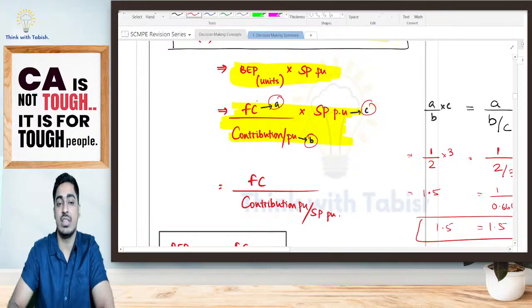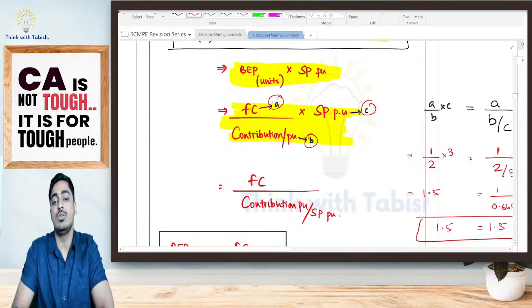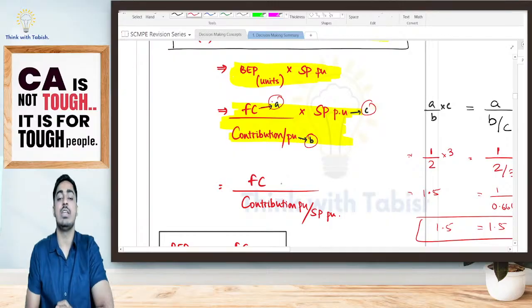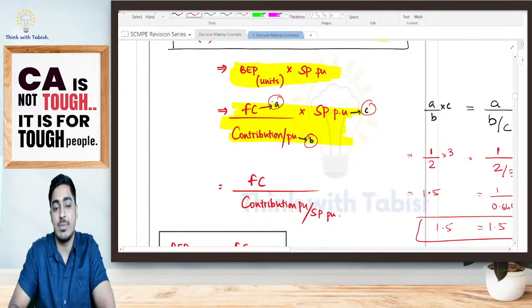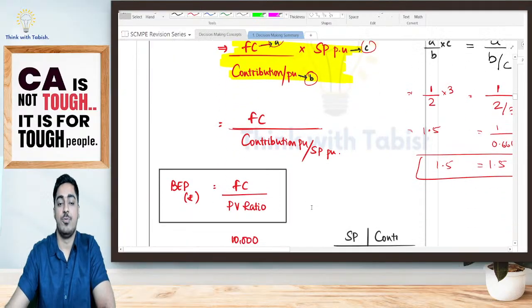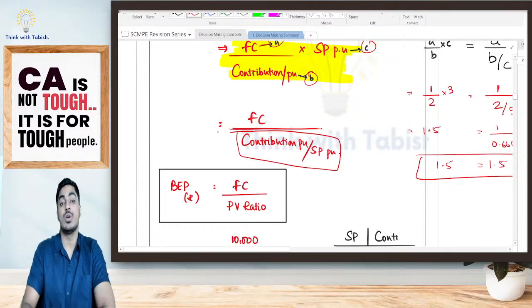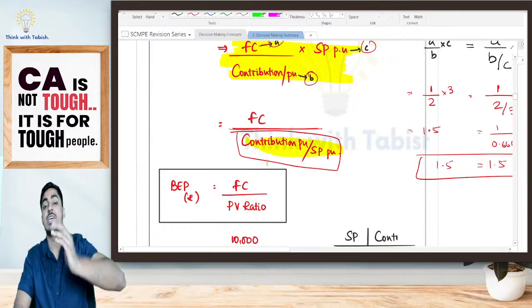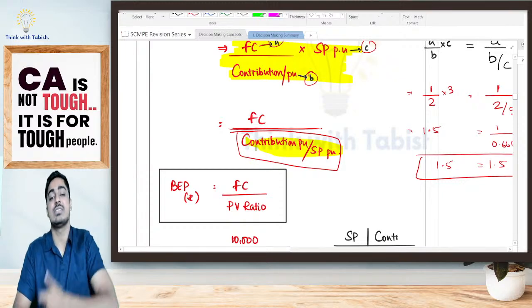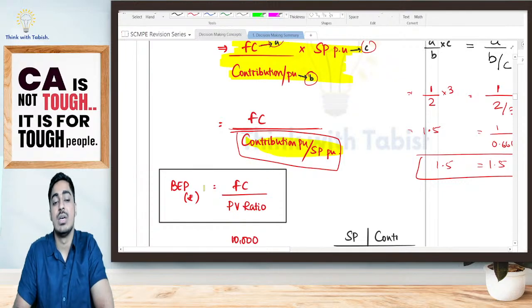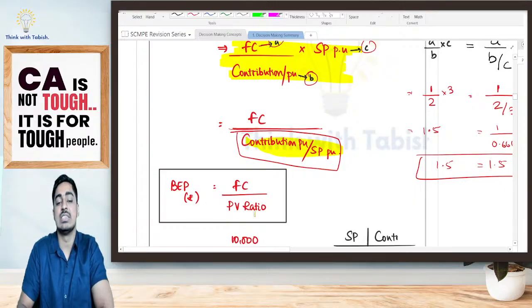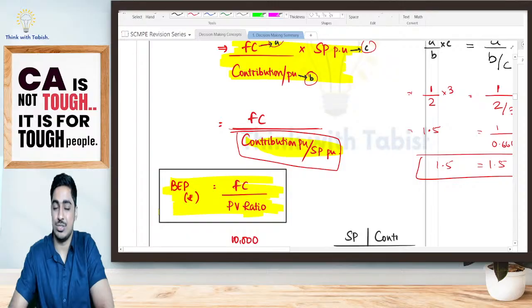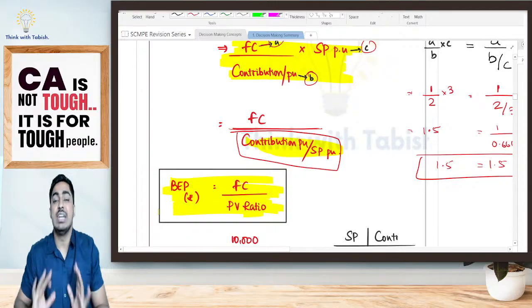So now let me apply it. Look at this. A divided by B into C, I can also write it as A divided by B divided by C. So I will write it as fixed cost divided by contribution per unit divided by selling price per unit. Now fixed cost I will keep it as it is. Contribution per unit divided by selling price per unit, what is it, students? I got a contribution of 400 divided by selling price of 1000 rupees, that means 40%. What is it, students? It is my PV ratio. That means BEP in the form of rupees is fixed cost divided by PV ratio. This was the proper derivation of the formula.